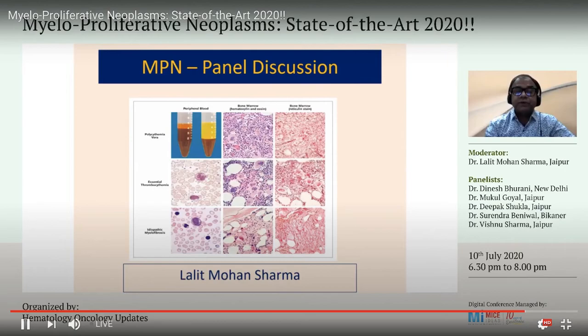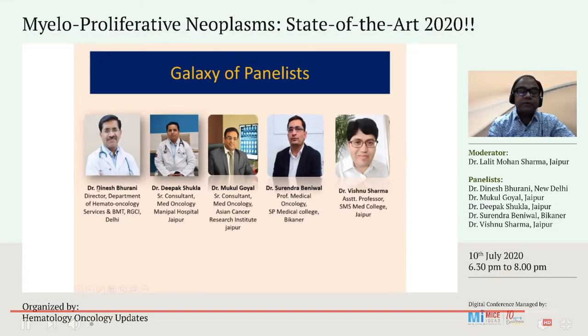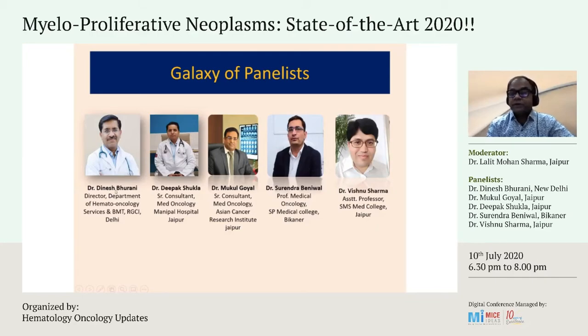Dr. Durrani is director in the Department of Hemato-Oncology and BMT services at Rajiv Gandhi Cancer Hospital in Delhi. Thank you, Dr. Durrani. Along with him, Dr. Deepak Shukla is senior consultant medical oncologist at Manipal Hospital. Dr. Mukul could not join us right now. Dr. Surendra Diwali is professor in the Department of Medical Oncology at SP Medical College, Bikaner. Dr. Vishnu Sharma is a recent addition in the Department of Hematology. He is associate professor, I apologize for writing the wrong designation, in the Department of Internal Medicine, and he is looking after hematology. He is the recent addition in our Jaipur fraternity.